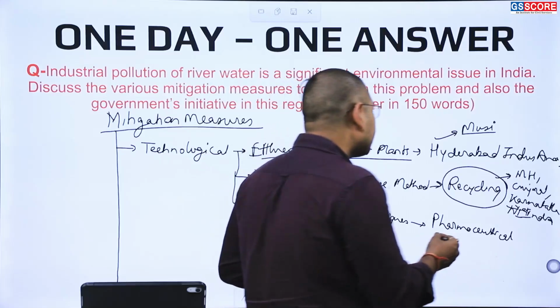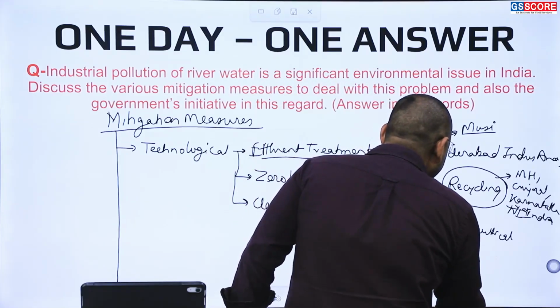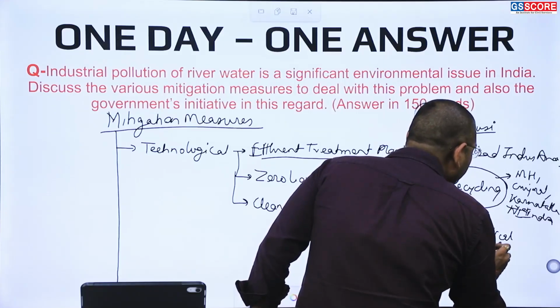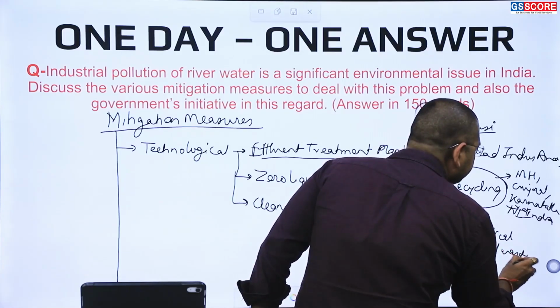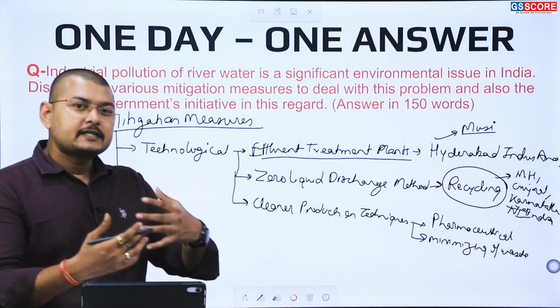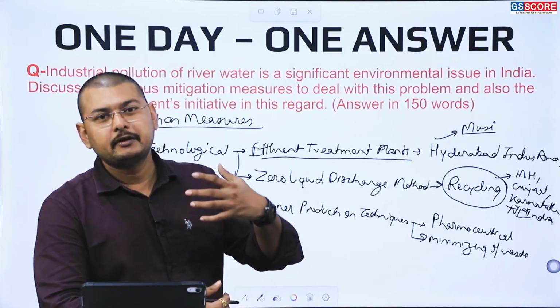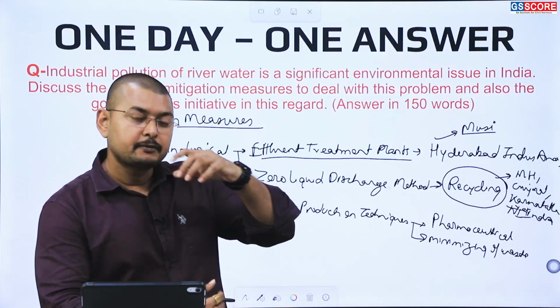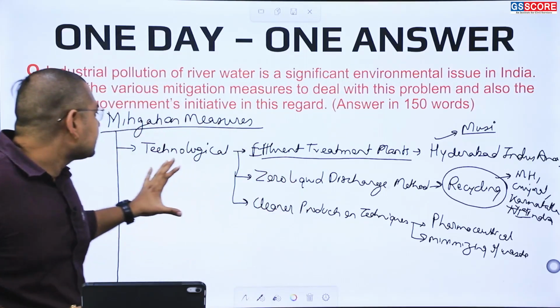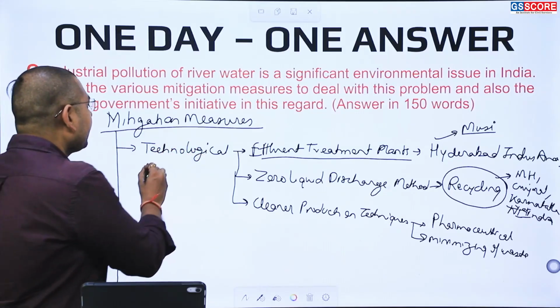So here we are working on minimizing waste generation. If the waste generation is reduced, then the pollution going into the rivers will automatically reduce. So these are certain technological measures